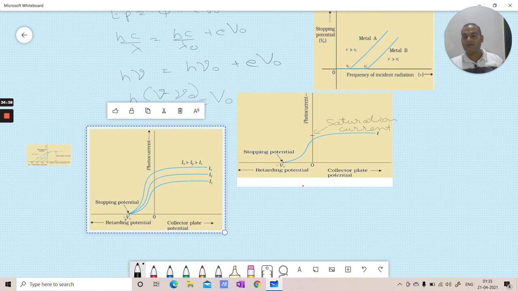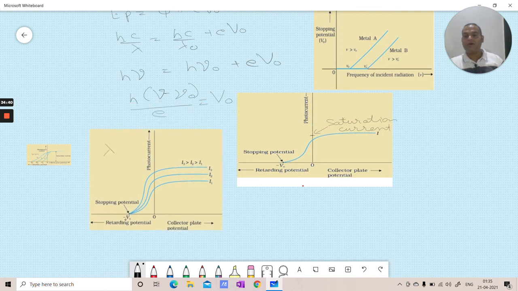Because lambda is the same for all intensities. In this diagram, lambda, the incident radiation, is the same in all these intensities.